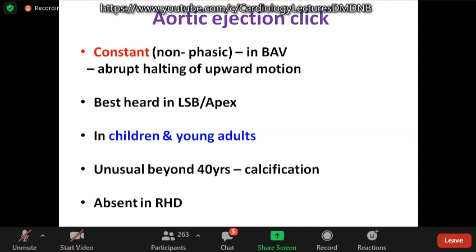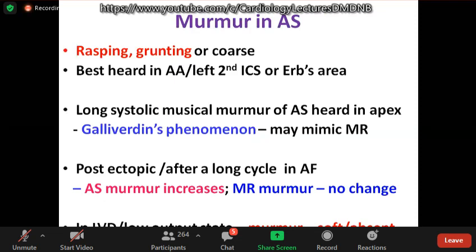This goes with the A2. Oh, it is like S1 and opening snap. Here it is click and A2. There is no correlation with severity.